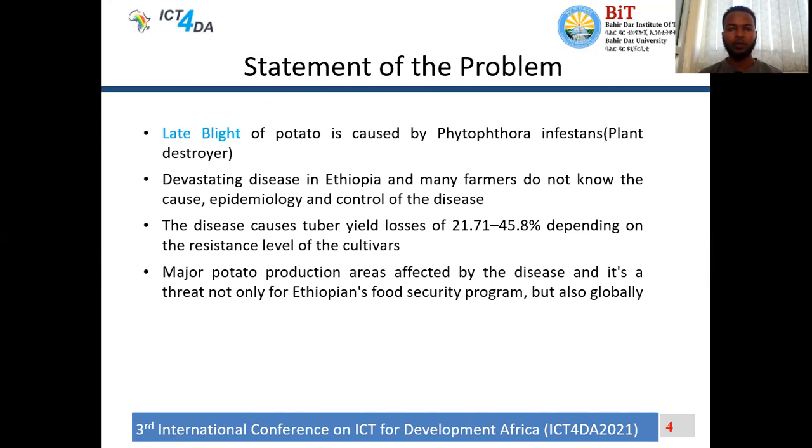The statement of the problem of the research is as follows. The disease, which is late blight, is caused by an organism called Phytophthora infestans, which means plant destroyer. In Ethiopia, the disease is very devastating, and the majority of farmers do not know the cause, epidemiology, and control of the disease. According to statistics, a maximum of 46% yield loss is caused by this disease. Major production areas are affected, and it is also a threat to the food security program of Ethiopia and globally.